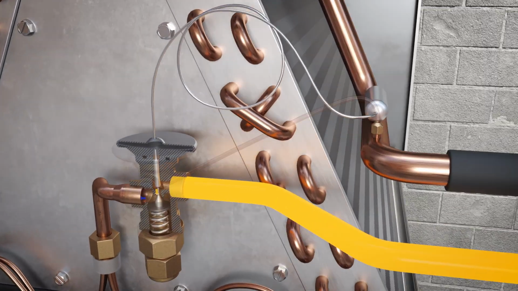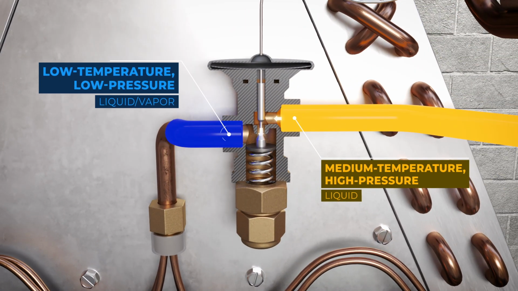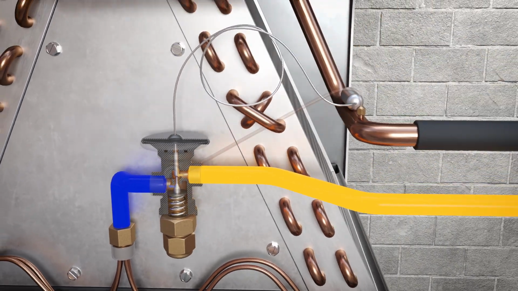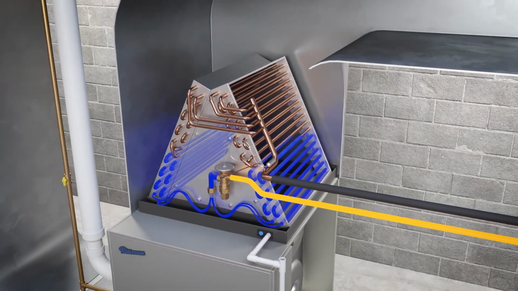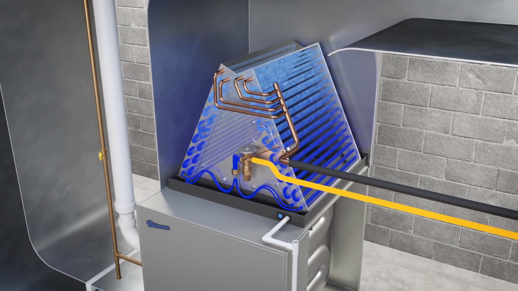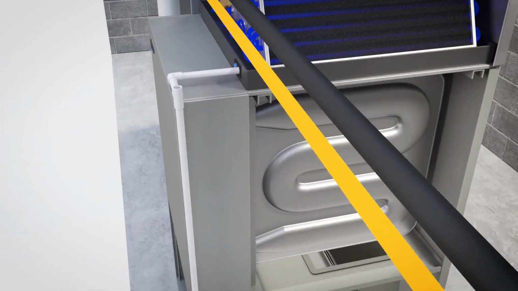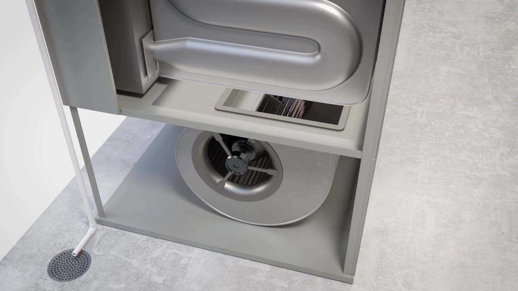As it flows through the valve, its pressure drops significantly, releasing a low-temperature, low-pressure liquid vapor mix. The lower pressure allows room temperature air to boil the refrigerant. The chilled refrigerant then flows through the evaporator coil. The blower begins circulating air throughout the house.